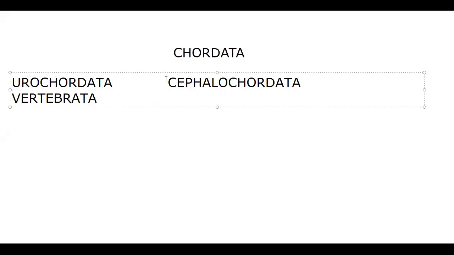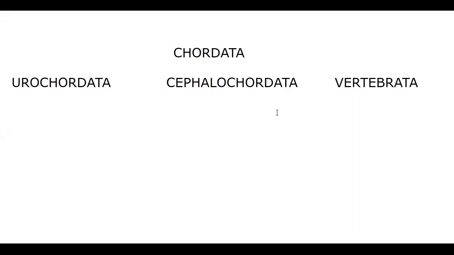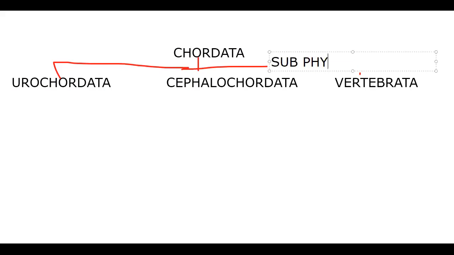Vertebrata is a well-known word that you use many times, but we can't say all chordates are vertebrates, because Chordata includes more, like Urochordata and Cephalochordata. So there are three subphyla here: Urochordata, Cephalochordata, and Vertebrata.